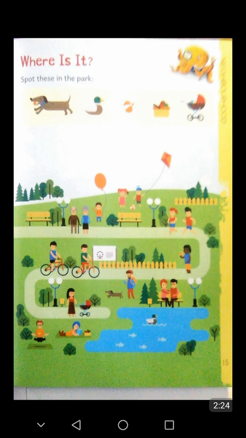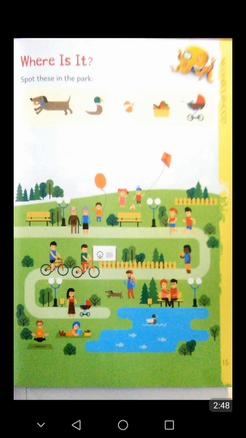You see things like dog, duck, ball, 5 things. And from the lower portion, that is a park, you have to spot these things. You have to circle those you see in the above portion.